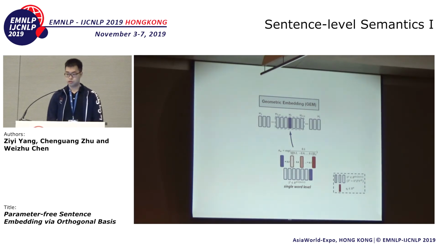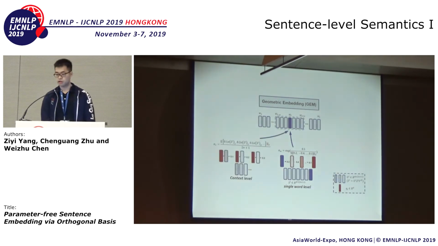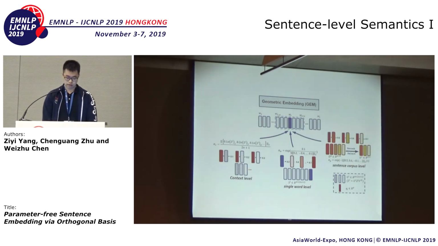And then we measure the importance of W_i from three aspects. First, on the singular word level, is Q_i dominant enough? On the context level, is Q_i important enough? On the sentence corpus level, is Q_i unique enough? So finally, the sentence embedding is the weighted sum of the word vectors, and the weight is the combination of these three-level weights.